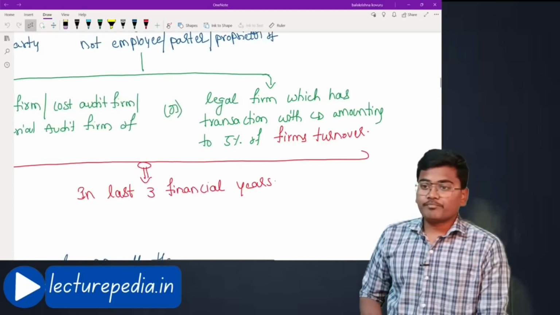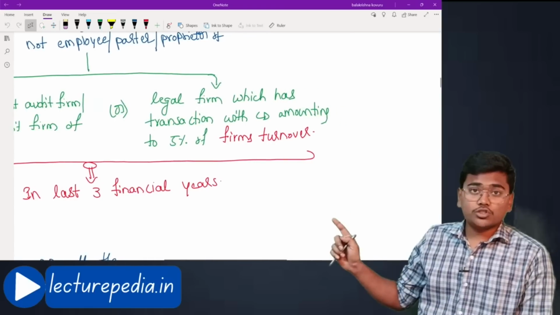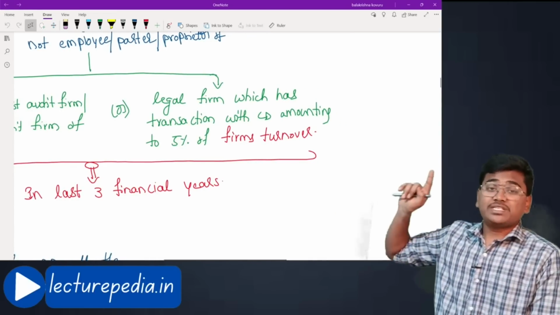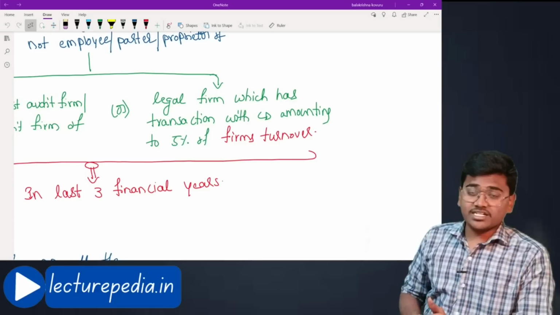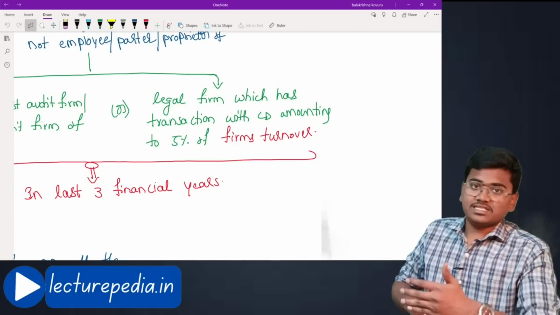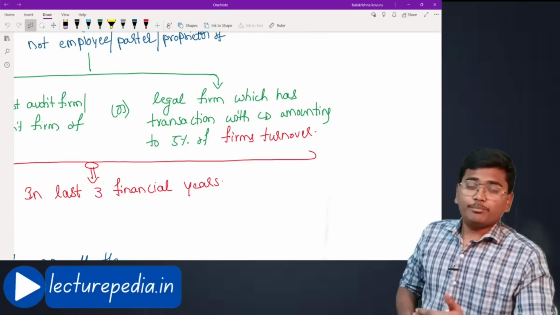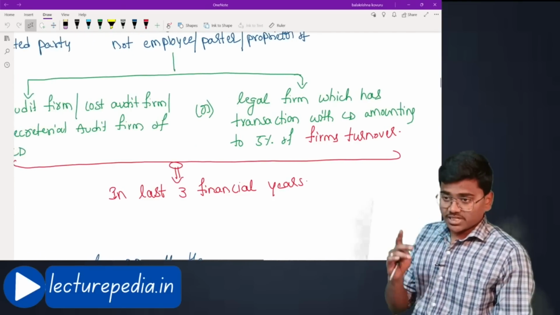Hope that is clear. Even this condition should be checked for the preceding 3 years, individually for each year in the preceding 3 years. Hope that is clear.